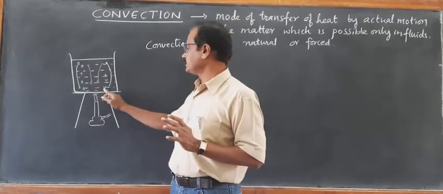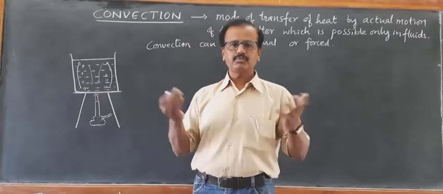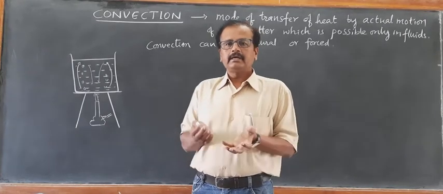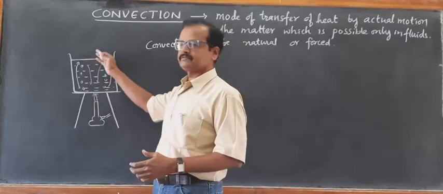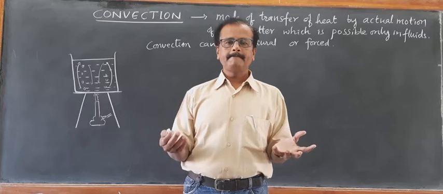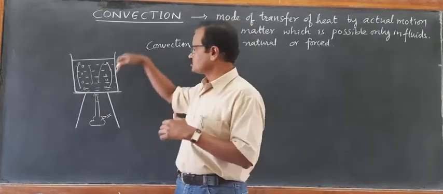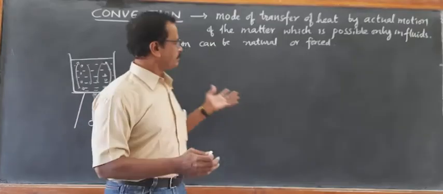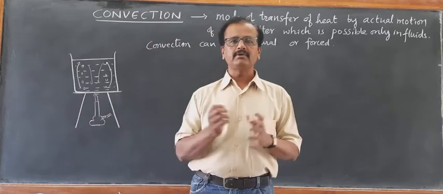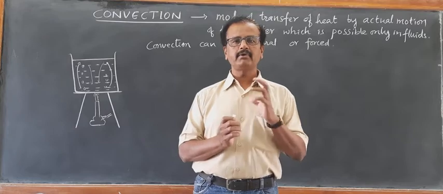Again the lower layer, when it comes in contact with the heat, expands, becomes less dense, lighter, and due to buoyancy again it rises. And the upper part being still colder, heavier, more weight, it moves down. Thus, in the case of convection, gravity plays a very important role. Gravity and buoyancy play a very important role.